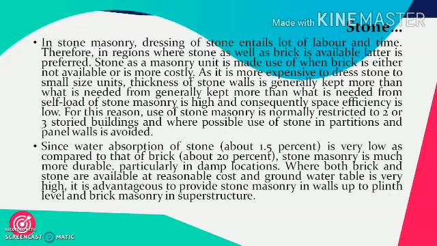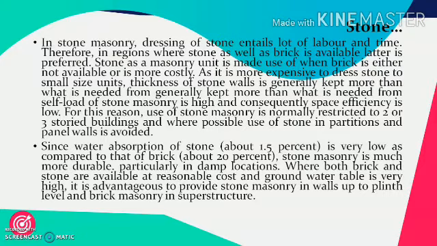As it is more expensive to dress stone to small size units, the thickness of a stone wall is generally kept more than what is needed for general use, because of the self load of stone masonry. The weight of stone masonry is high and consequently space efficiency is low. For this reason, use of stone masonry is normally restricted to 2 to 3 storied buildings, and where possible, use of stone in partition and panel walls is avoided.